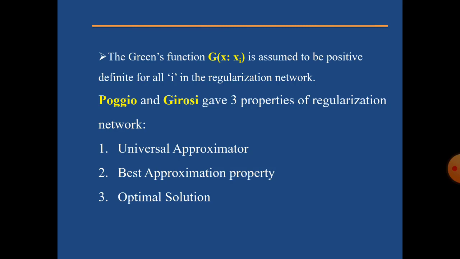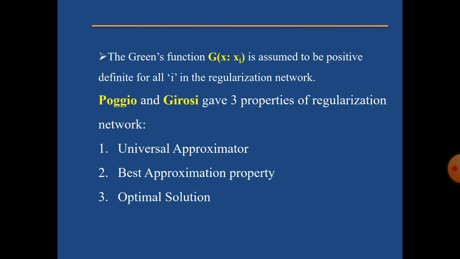Haykin states that if this condition is satisfied, then the Green's function G of x colon xi will have the form of a Gaussian function. And if it is in the form of a Gaussian function, then this network will produce an optimal solution.